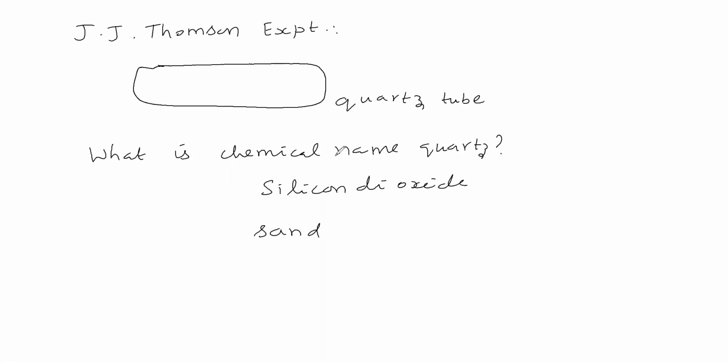So what is the chemical name of quartz? The chemical name is silicon dioxide. It is a form of sand, we can say. So now J.J. Thomson considered a tube, and this tube is made up of quartz.